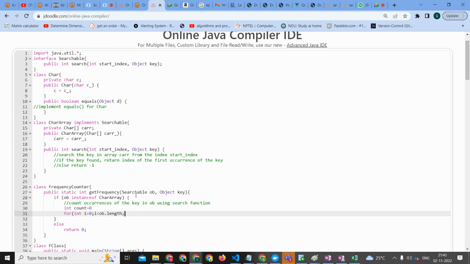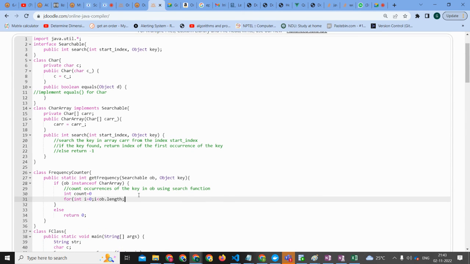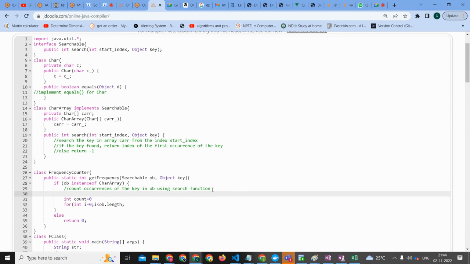Ob is of type Searchable. Let's check that. Or else we can convert this ob back to a character array, and then we can do the length, right? You understood what I'm saying? So ob equal to char array of ob.